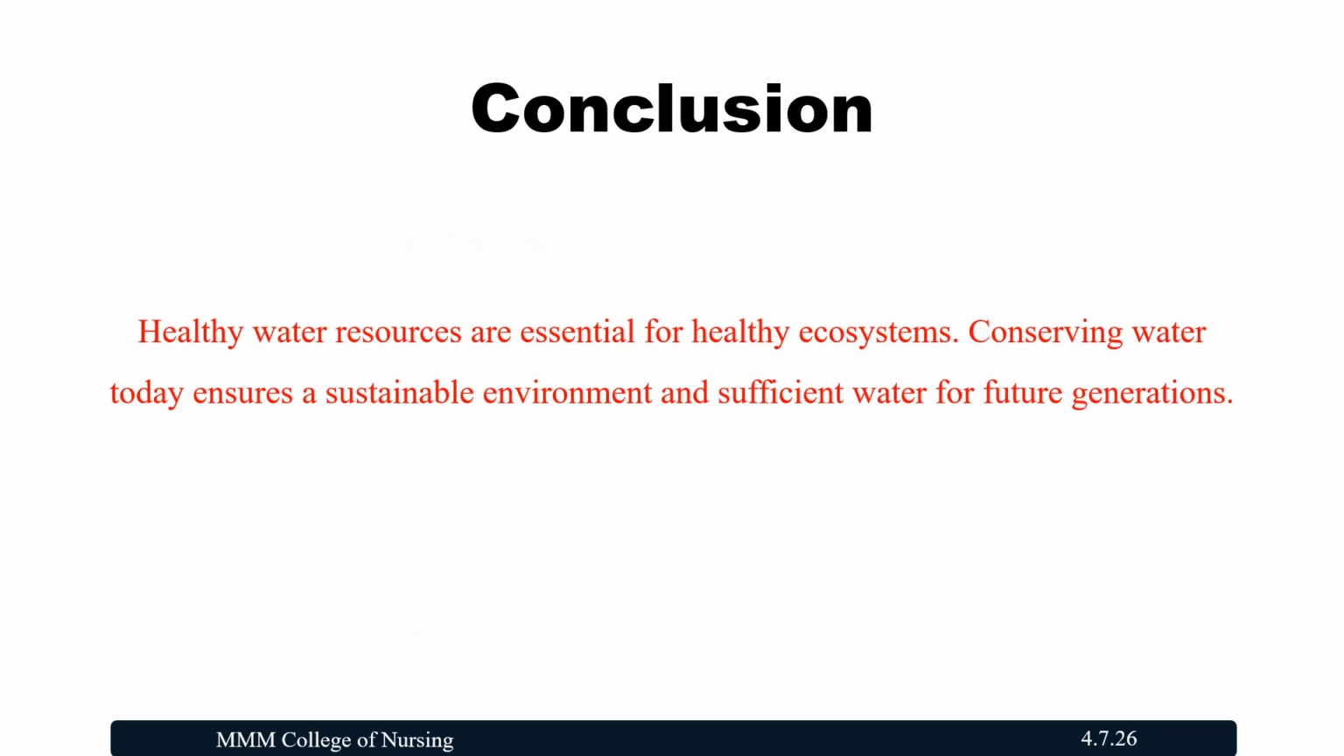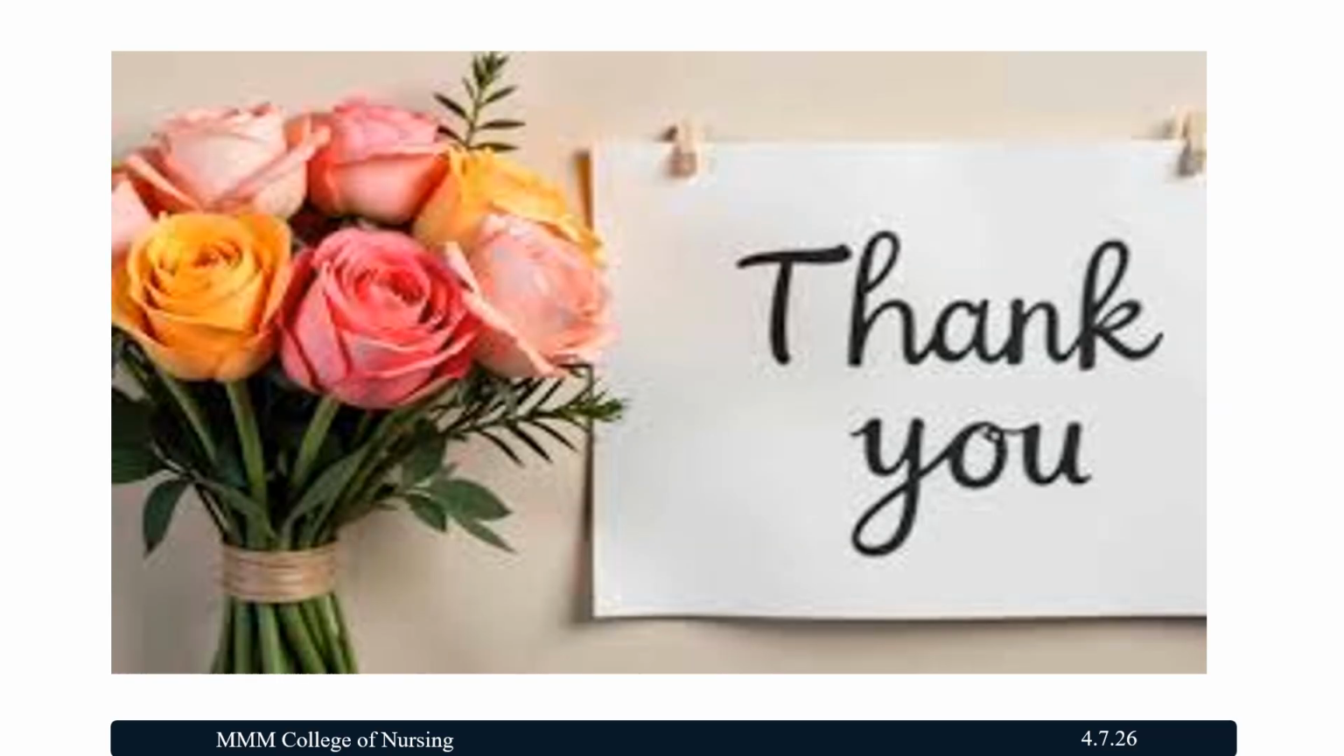Conclusion: healthy water resources are essential for a healthy ecosystem. Conserving water today ensures a sustainable environment and sufficient water for future generations. Till now, we have discussed what water resources are, the importance and uses of water, the sources of water, how water plays the major role in maintaining biodiversity and the ecosystem, and how to conserve water. All those things we have discussed in this video.